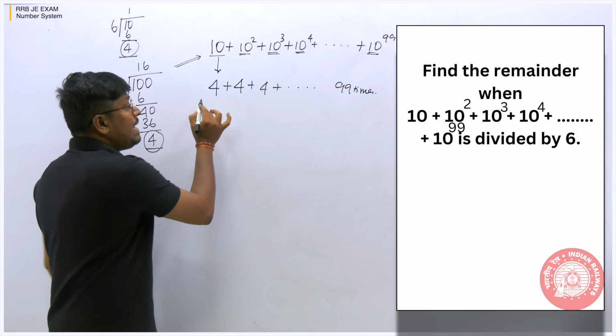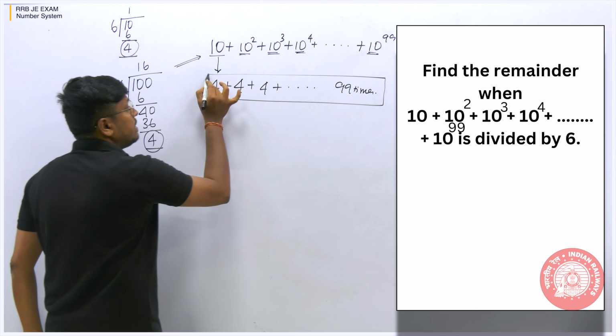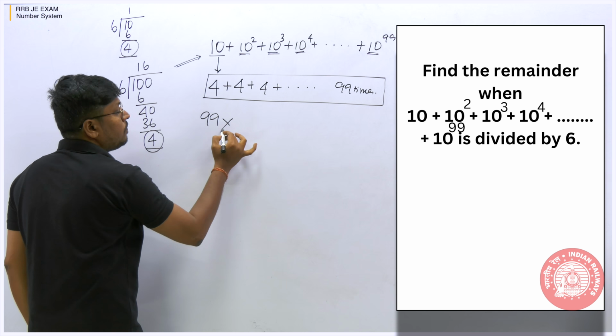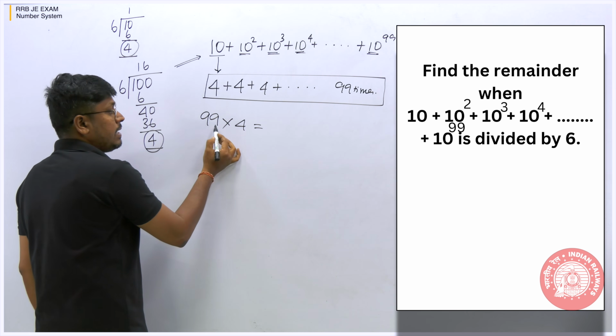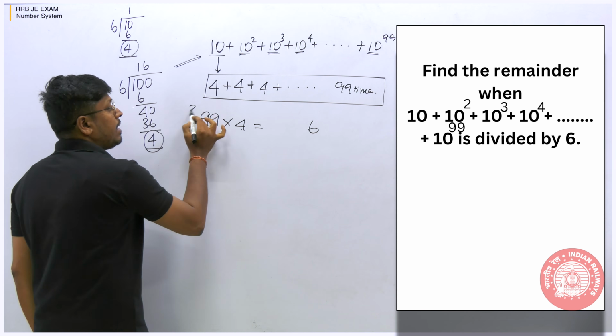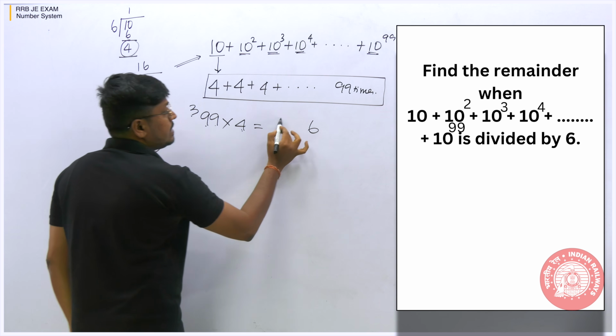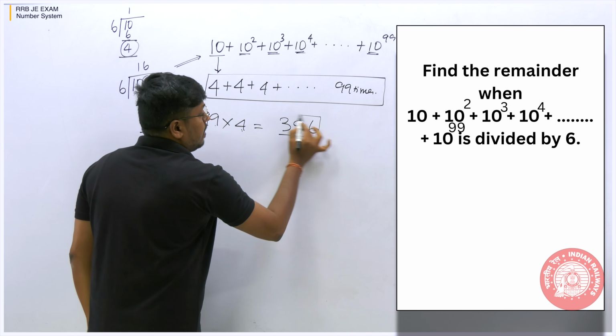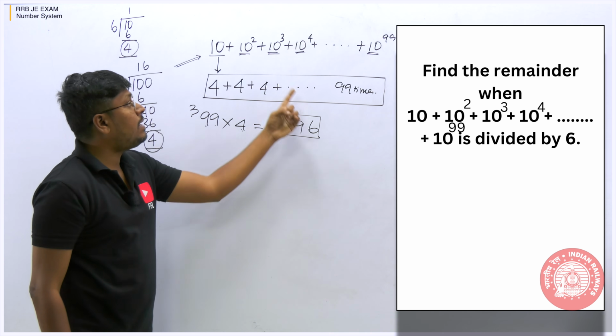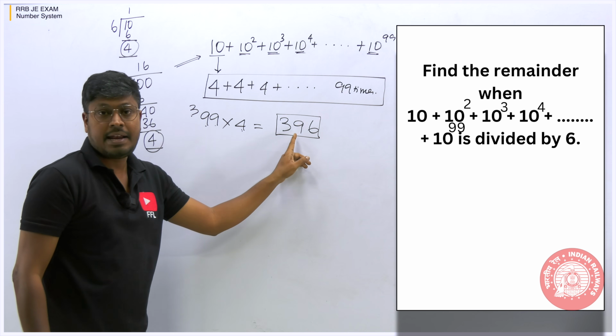So now we can easily find the sum of all these remainders. Why? Because 99 into 4, the result will be the total. 9 4s are 36, so 99 times 4 is 396. So when you add all the remainders of the given numbers, the total is 396.